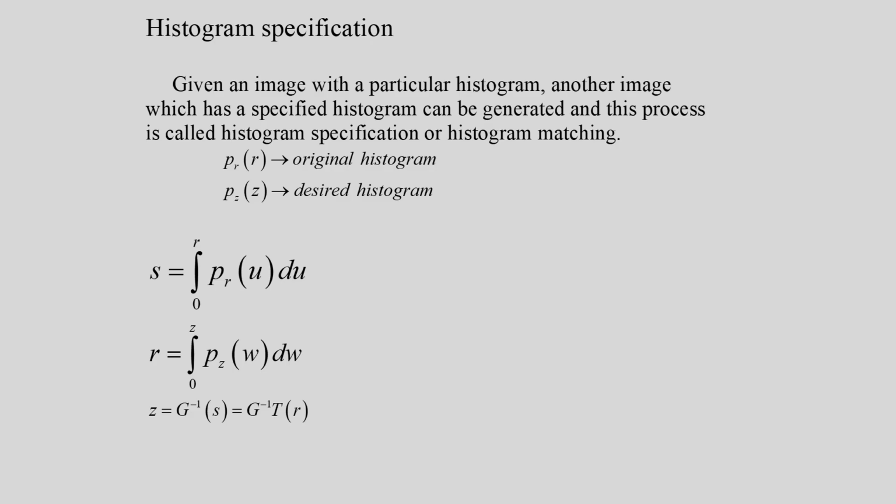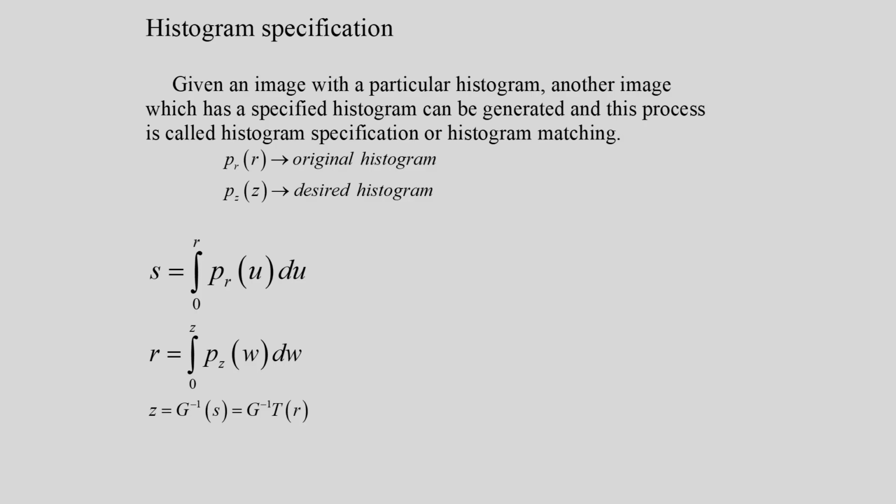The other thing is the histogram specification. So what is the histogram specification? Given an image with a particular histogram, another image which has a specified histogram can be generated, and this process is called the histogram specification or histogram matching.